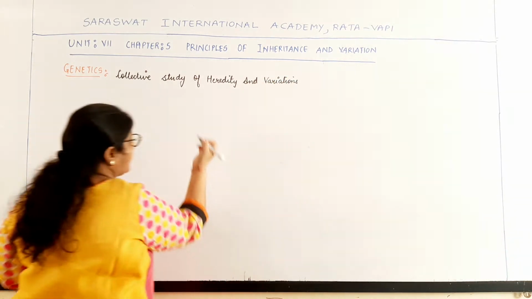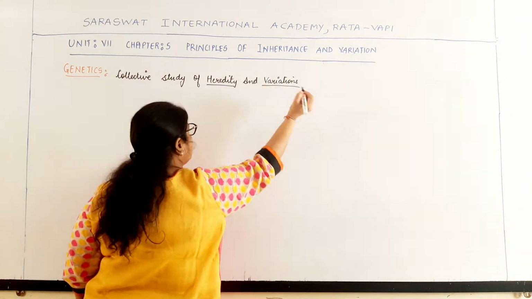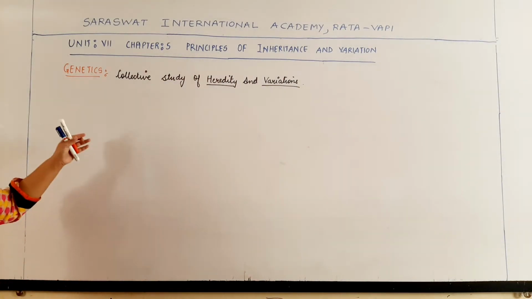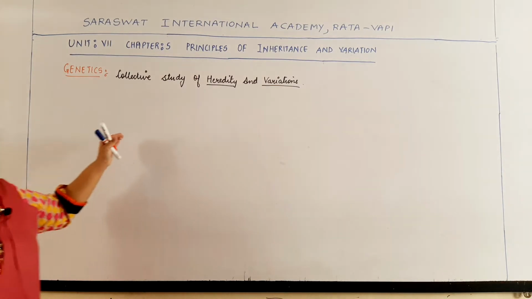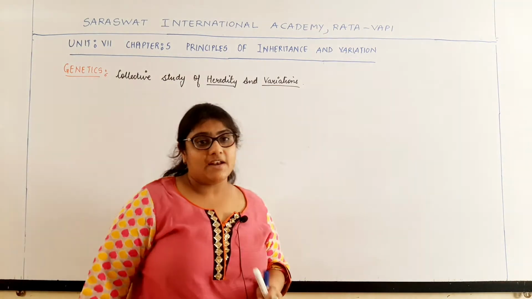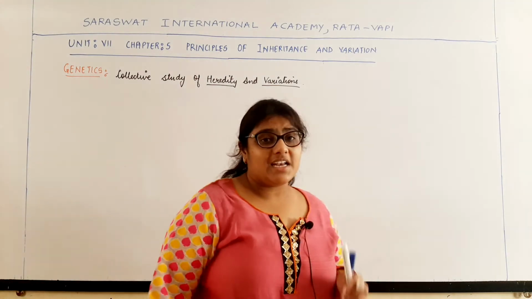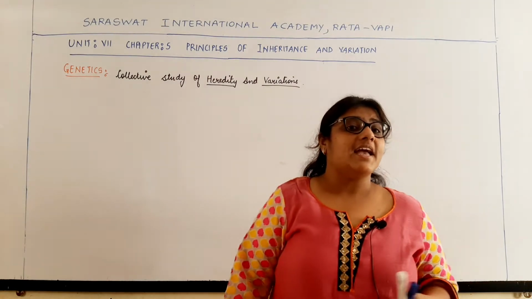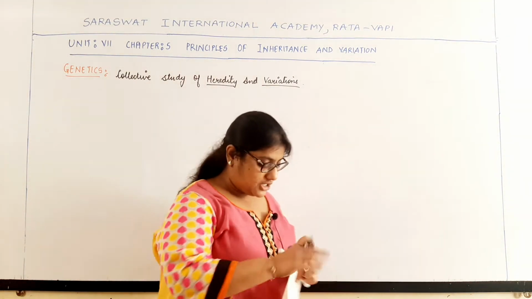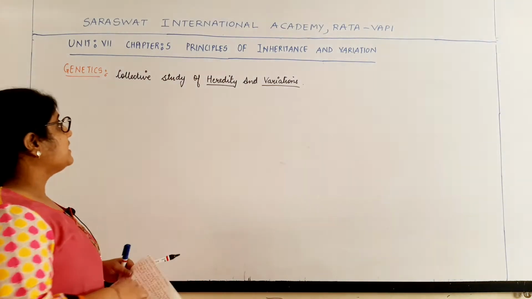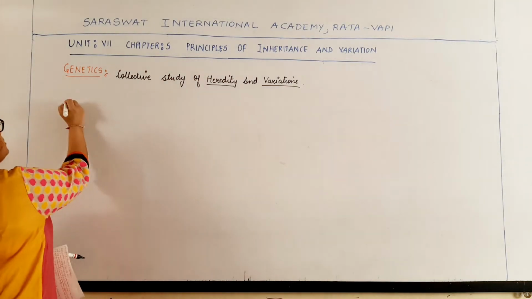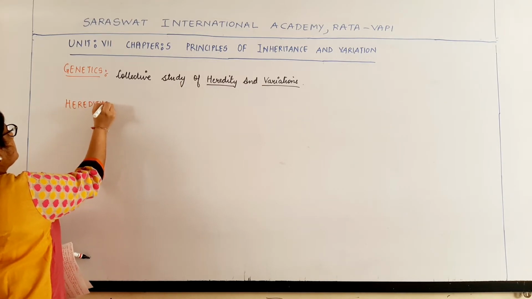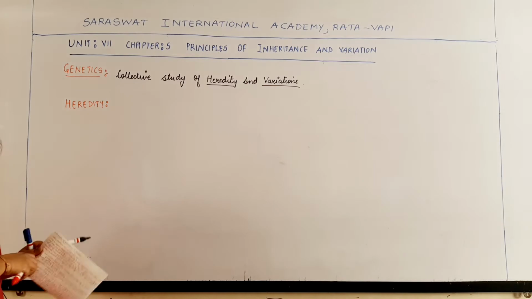So here again there are two terms, one is heredity and another one is variation. What is genetics? Genetics is the collective study of heredity and variations. So here we are dealing with two important terminologies, one is heredity and another one is variations. First of all, we will define each of these terms. So what do you mean by the term heredity?